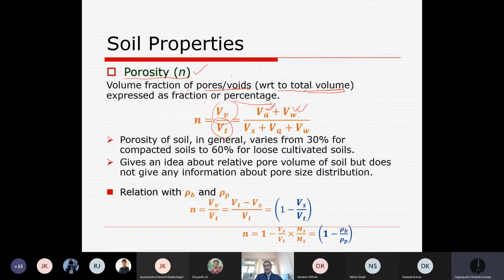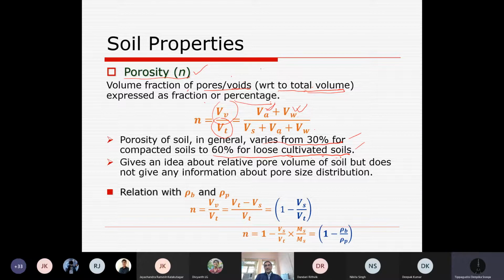air and water parts. So porosity in general varies from 30% for a very compacted soil to 60% for a loose soil, and most of the time it is cultivated soil. Again, soils are different types. So the porosity varies from 30% to 60%, meaning the volume of void with respect to total volume of soil is somewhere between 30% and 60% for different types of soils.